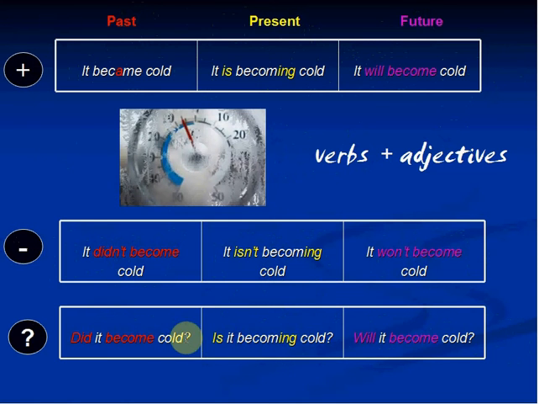If I'm talking about a past event, for example, did it become cold? Did it get cold? And if I'm talking about the future, for example, tonight or tomorrow, will it become cold tomorrow? Will it get cold tomorrow?